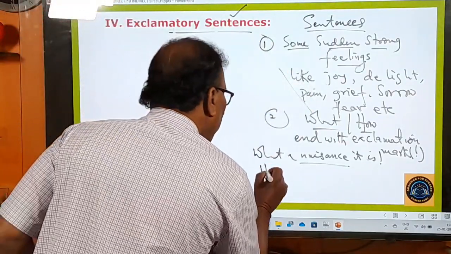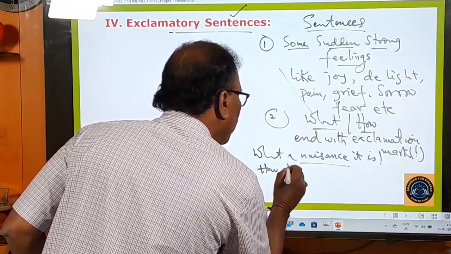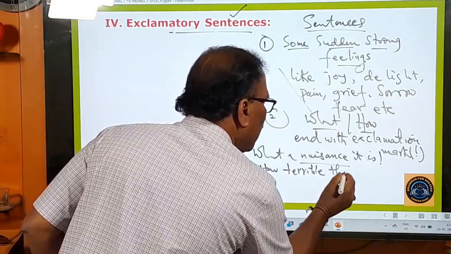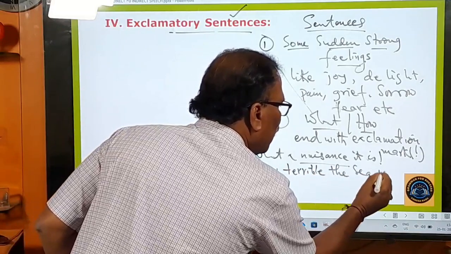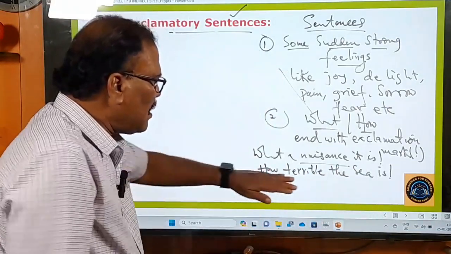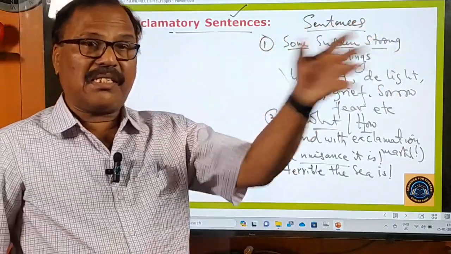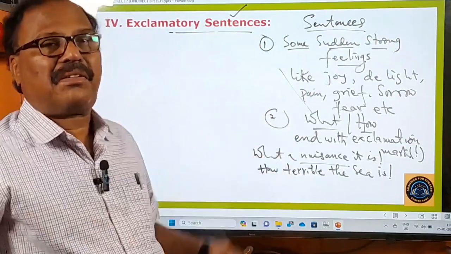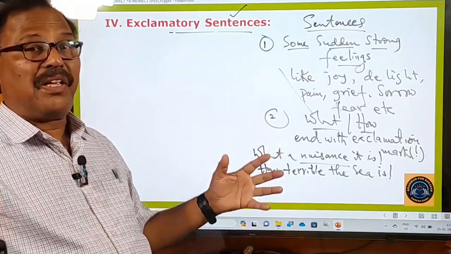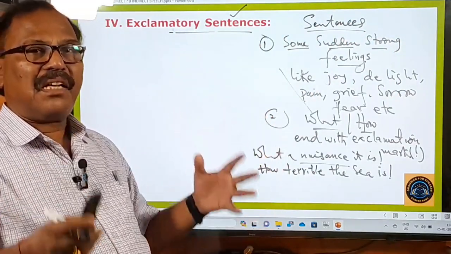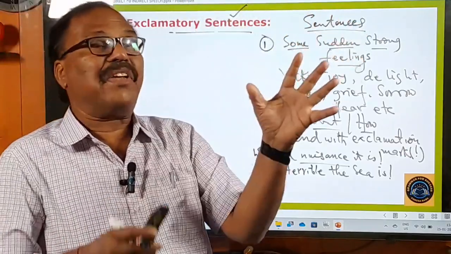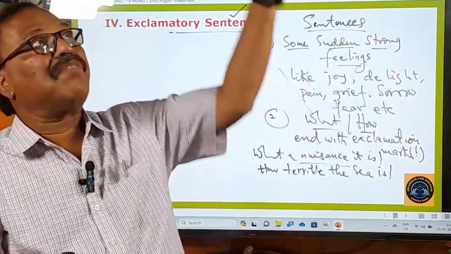And one more example I would like to give you. "How terrible the sea is." What are you doing in this sentence? You are expressing your fear. It's a sudden strong feeling. On seeing the sea, it is very turbulent. Big waves are coming up.